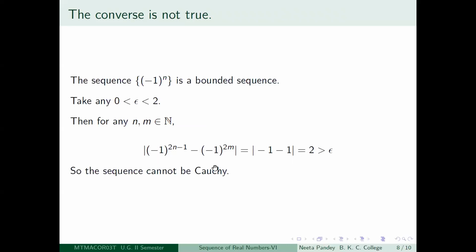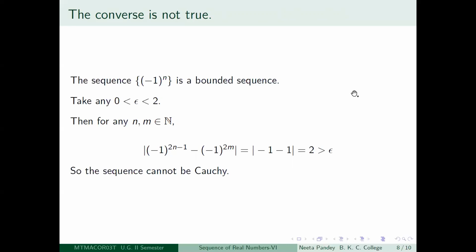So the distance between two terms, one of which is odd and the other is even, is always going to be equal to 2. So if you take epsilon to be a positive real number less than 2, then you will not be able to get a term after which, taking any terms of the sequence, the distance between them will become less than epsilon.